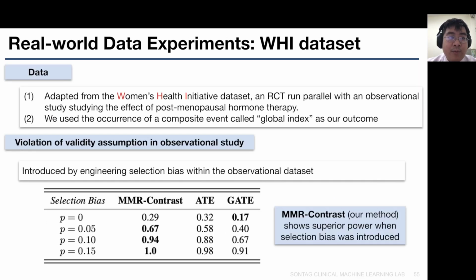Finally, we introduce a real-world data experiment using the WHI dataset. The data is adapted from the Women's Health Initiative dataset, and for the violation of validity assumptions in the observational study, we engineered selection bias within the observational dataset. The results show that our method has superior power when selection bias was introduced.